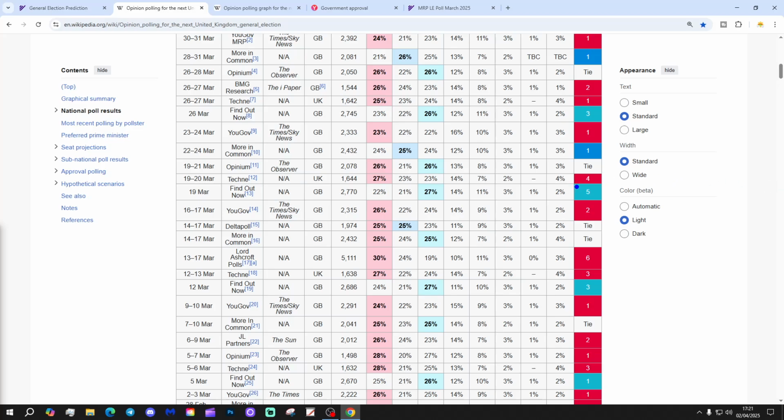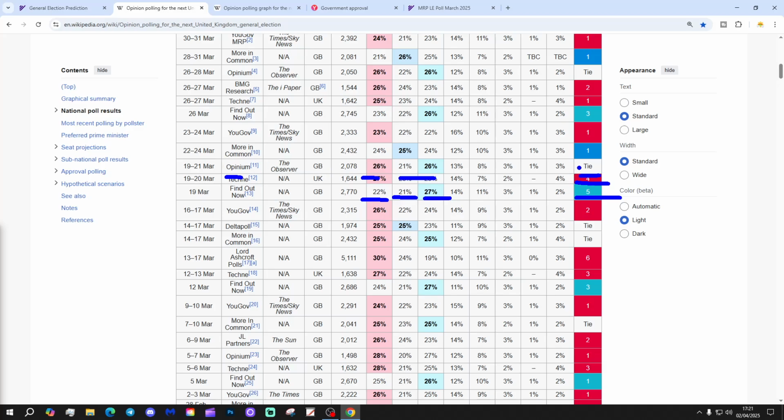Quite a big Reform lead in this poll just here with Find Out Now. So Reform on 27% with that poll, 21% for the Conservatives, really bad poll for Conservatives, a really bad poll for Labour actually, 22% for Labour, 5% Reform lead in that particular poll. Techne gave Labour a 4% lead, so 27% for Labour, and Reform and Conservatives tied on 23%.